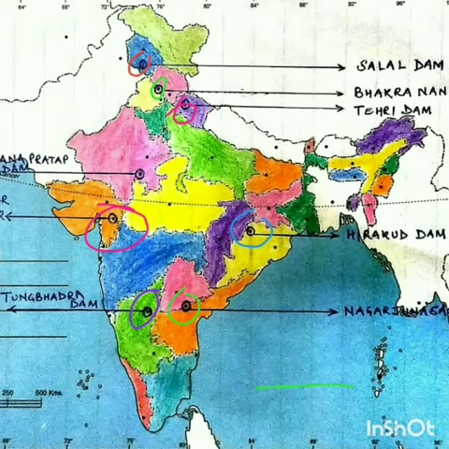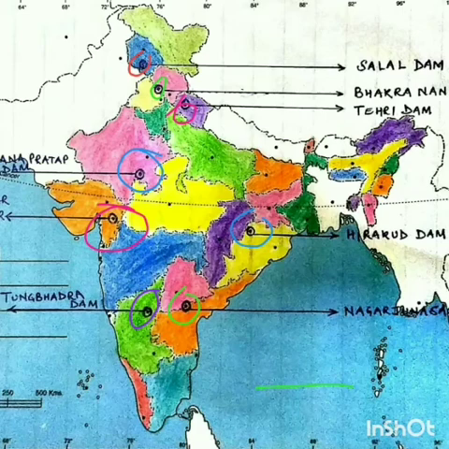Adjacent to this extension, you have to locate Rana Pratap Sagar Dam. Clear? Adjacent to this extension of Madhya Pradesh, Rana Pratap Sagar Dam is located in Rajasthan, near our Kota, Rawatbhata. So now we have completed with the location of all the 8 dams.